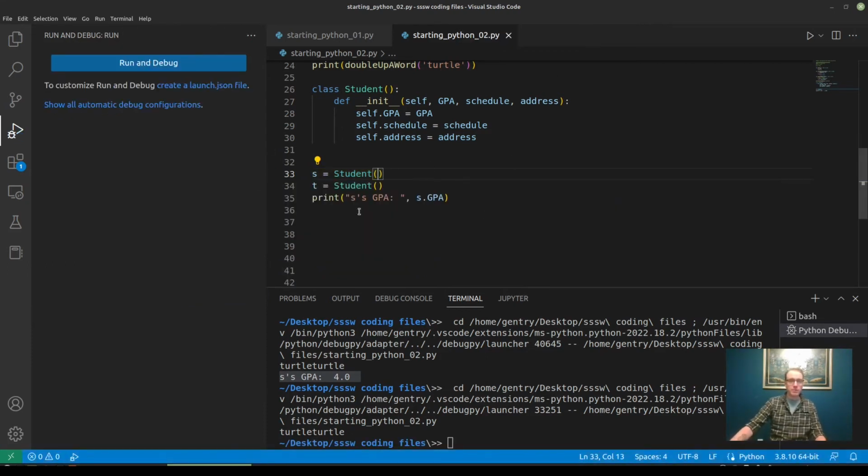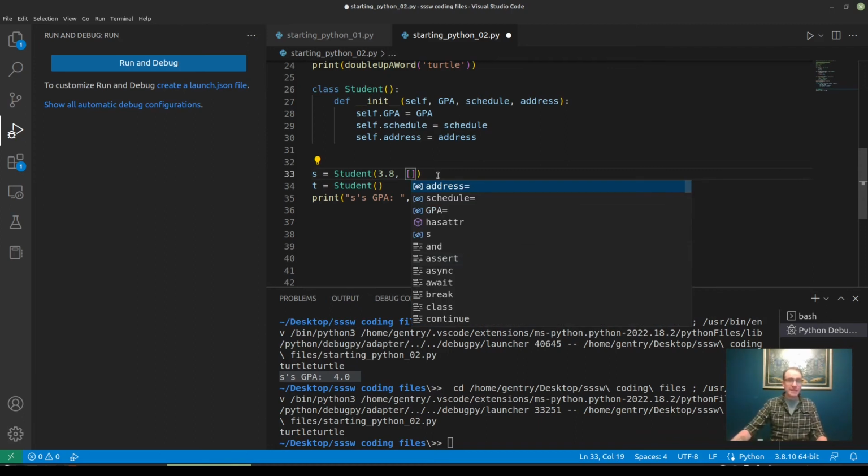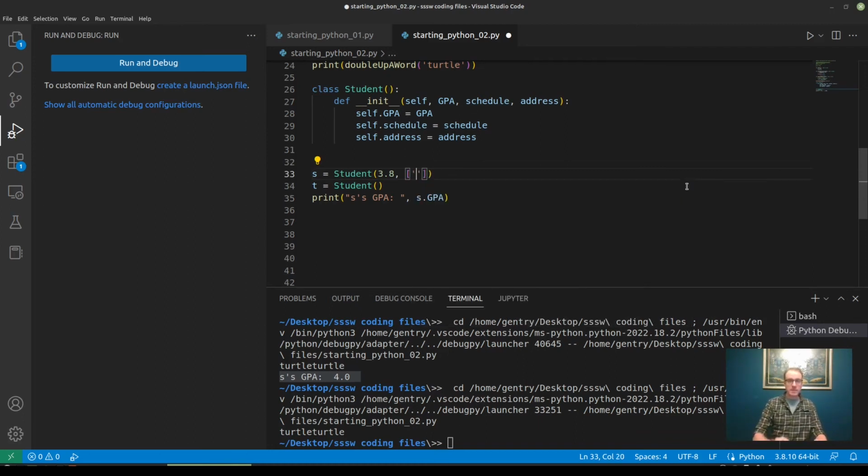I'm going to stop the run of that program just to make the big ugly red box go away. So we have to input a GPA. Let's say S currently has a 3.8. A schedule, a list of lectures for the student to attend, right? We can input that as like a list literal here. So let's say they're in like CS 101. They're in English 203, and they're in Math 415. Their address, we're going to enter that as a single string. So let's say they're at 315 Happy Lane.